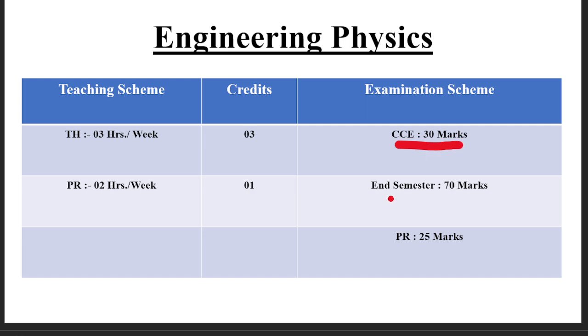And for the end semester, you have a 70 marks paper for engineering physics. And for physics, you have the practical work for 25 marks. So in this channel, we will discuss all the 5 units of engineering physics as per the 2024 pattern.